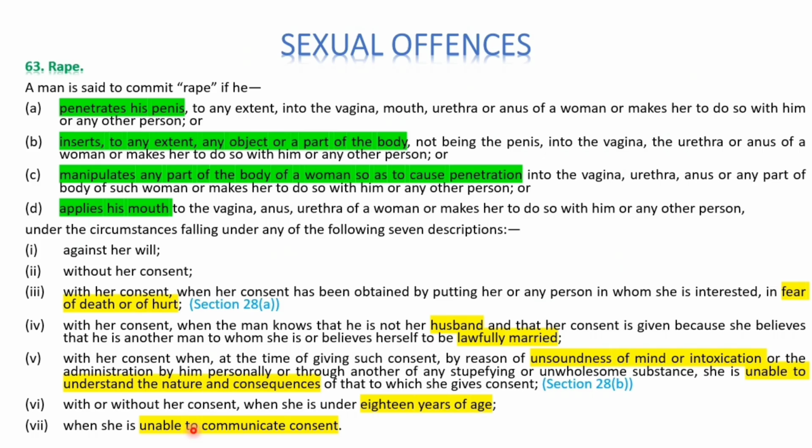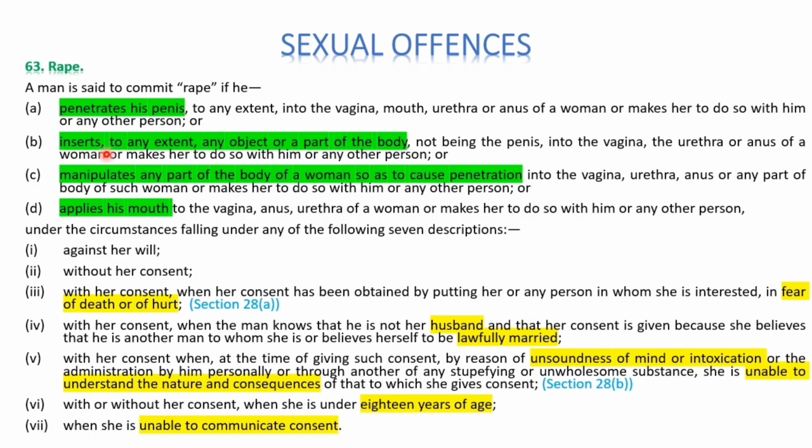Okay, so moving to the first section, section 63, the definition of rape is given. It states that a man is said to commit rape if any of these 4 circumstances happen. The first one is penetration of the penis into the vagina, mouth, urethra or anus of a woman, or makes her do so with him or any other person.